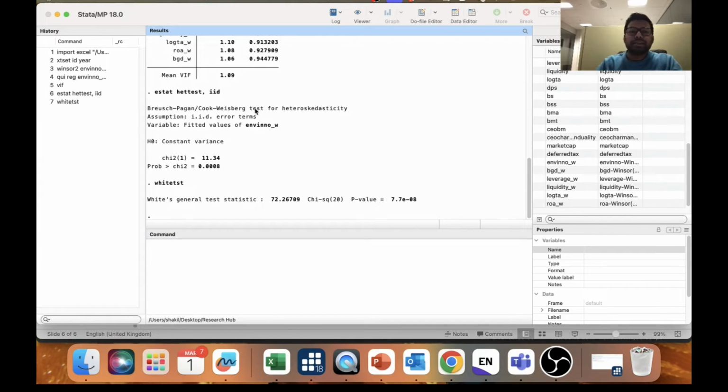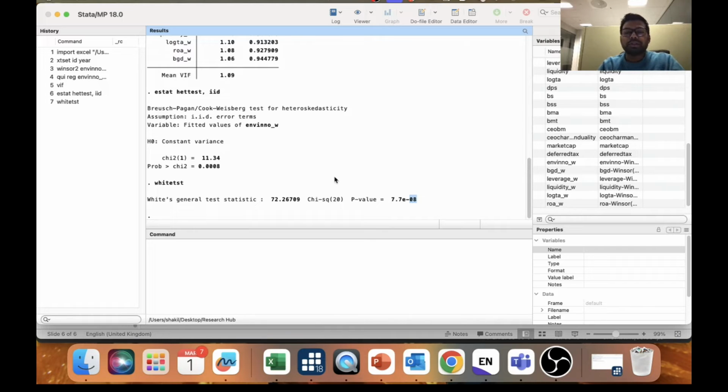So we have a significant hetero problem, and if you consider this p-value as 7e, this is a scientific notation value, so this is lower than 0.000 something. So both of the tests show that there is a significant hetero problem. So we need to address this hetero issue when we run our main regression.